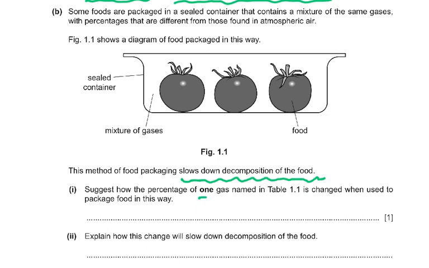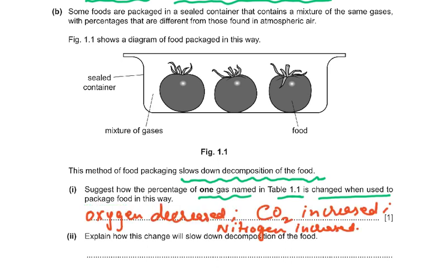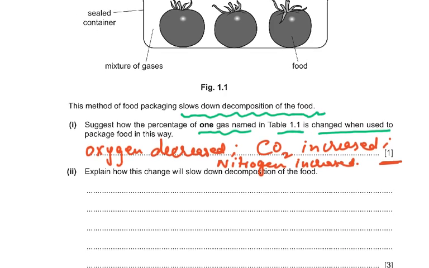Suggest how the percentage of one gas named in table 1.1 is changed when used to package food in this way. Now, as we looked at it, the decomposition had to be stopped. So the bacteria and fungi need oxygen. So if you decrease the oxygen, then there will be no decomposition. Or if you increase the carbon dioxide, then carbon dioxide cannot be used by the plant. So that is going to, of course, also decrease. And if you increase the nitrogen. So any of these, you only needed 1 mark. Any out of these 3, you only have to give me one of them.